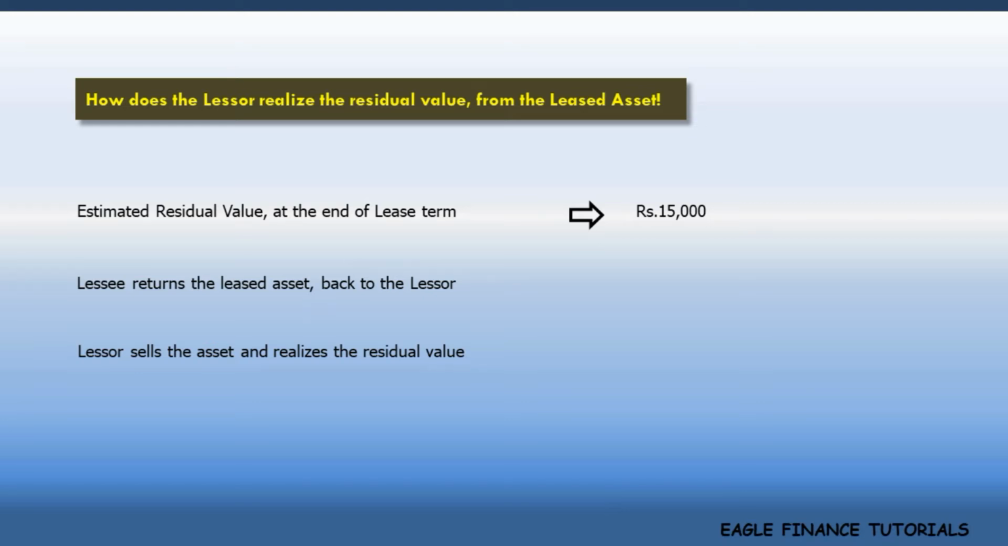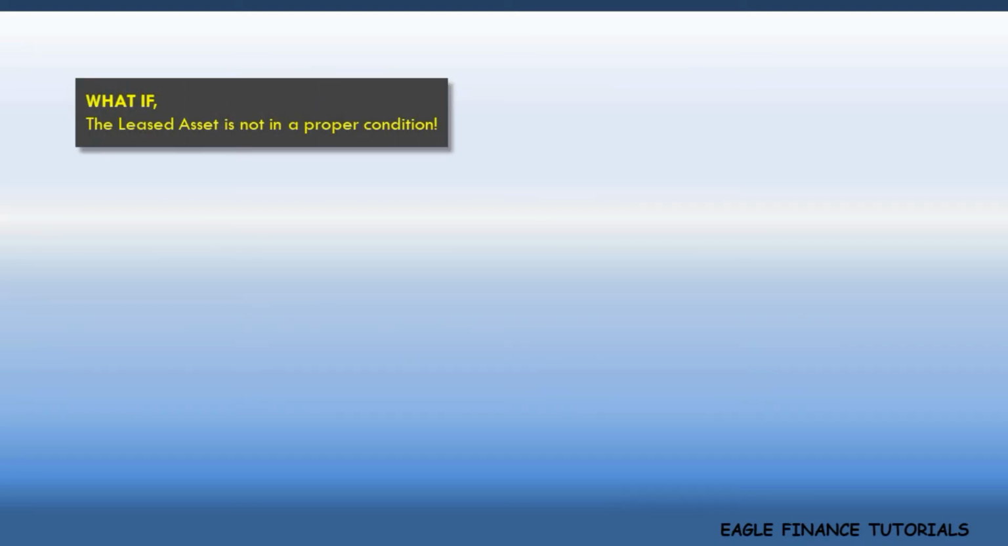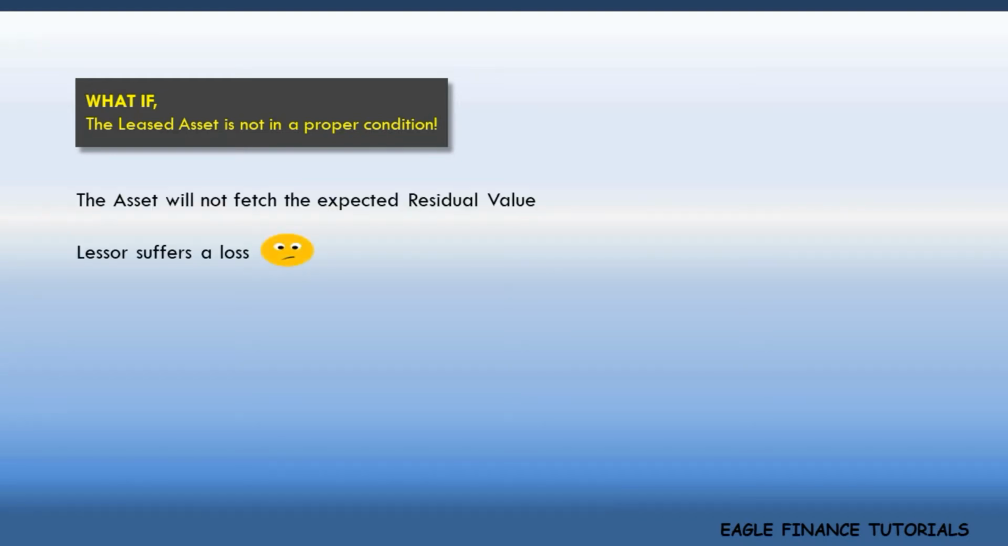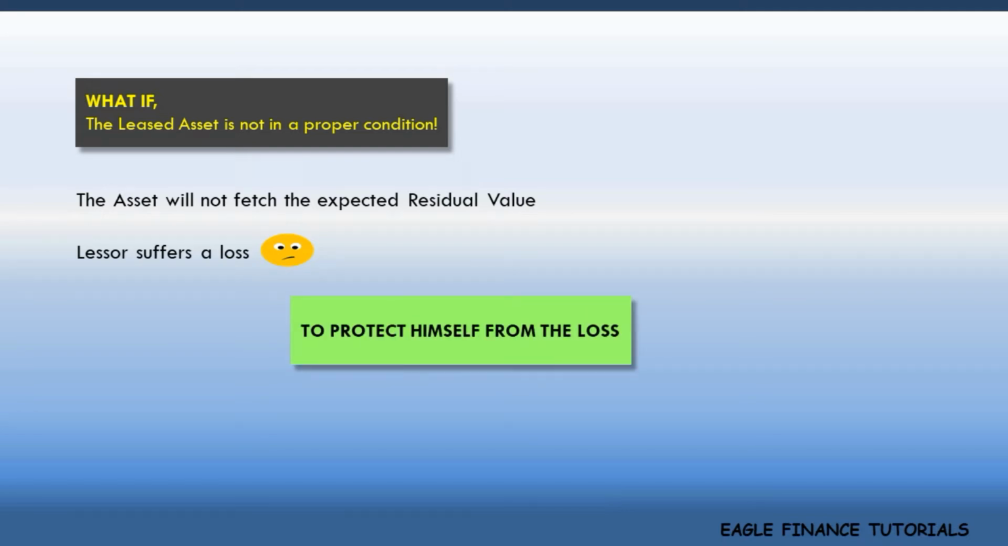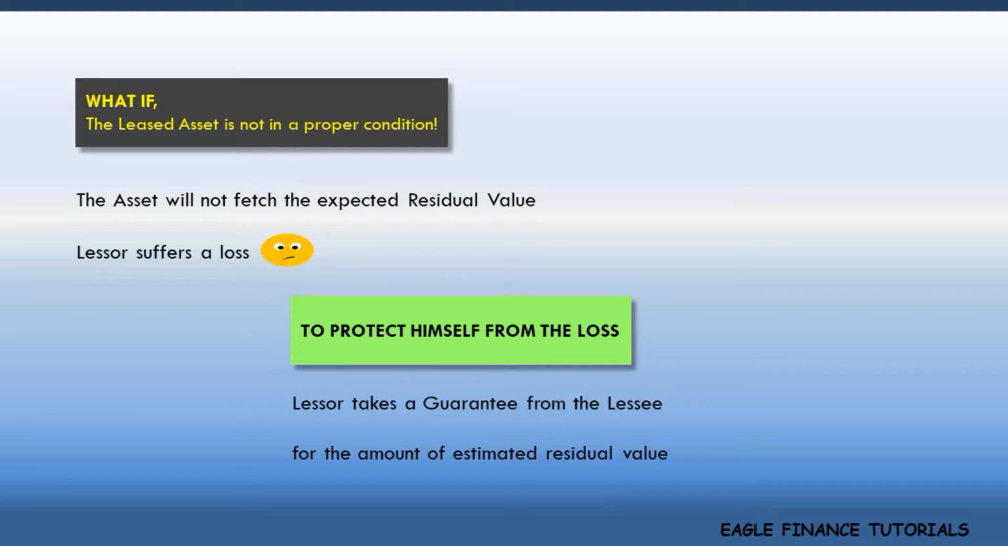If the lessee had not been handling the asset properly, then when he brings it back to the lessor, it may not be in a good condition so as to fetch the estimated residual value, in this case, rupees 15,000. In order to cover his loss, the lessor takes a guarantee from the lessee for the amount of residual value. It is called the residual value of the leased asset guaranteed by the lessee.